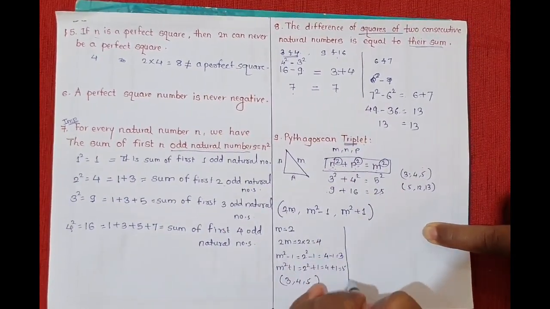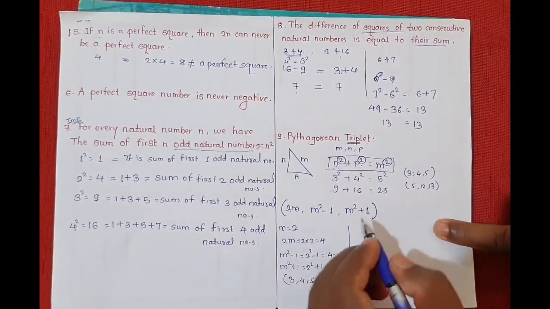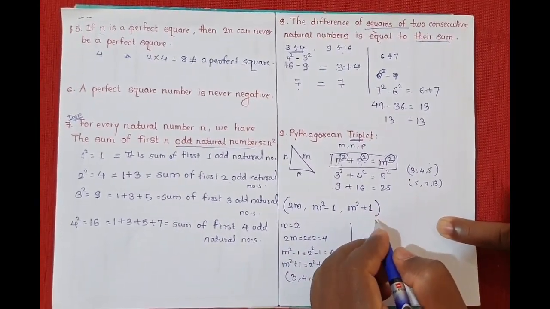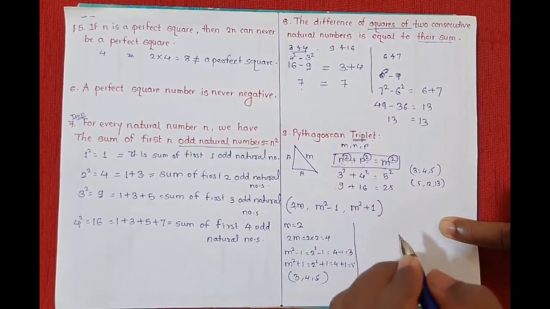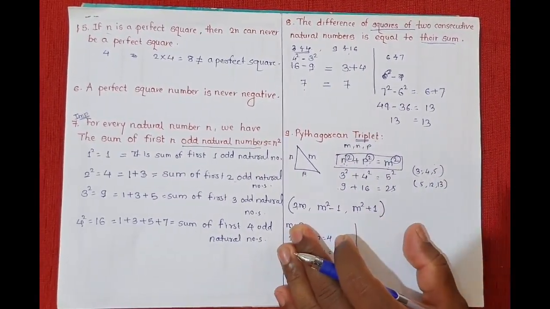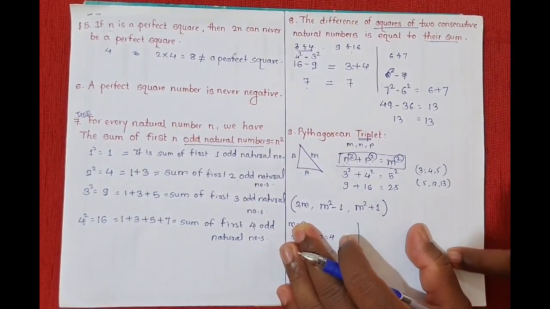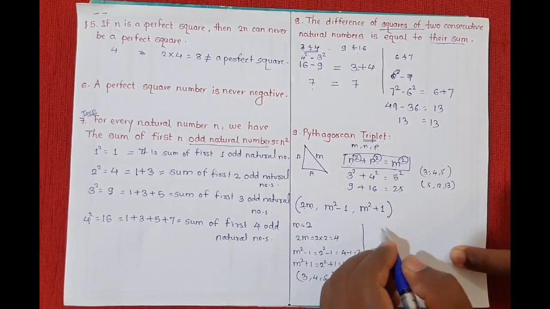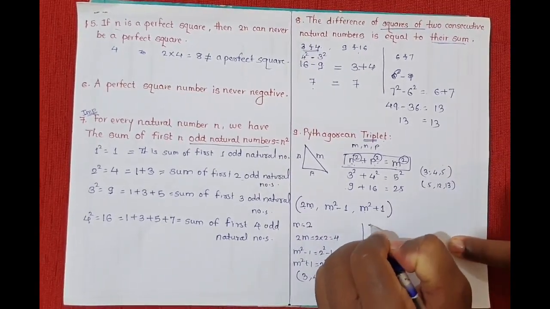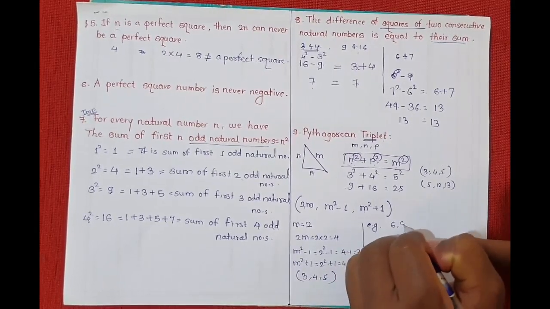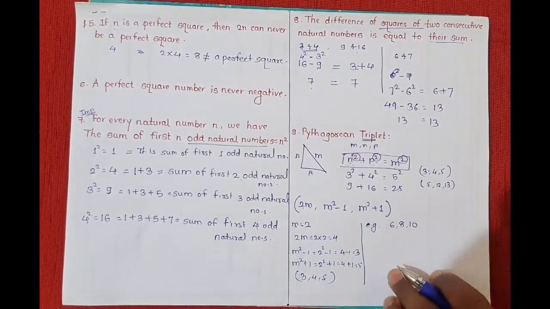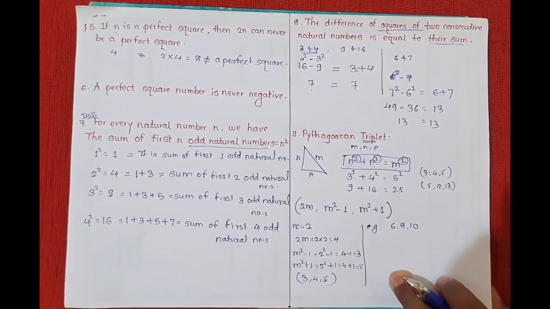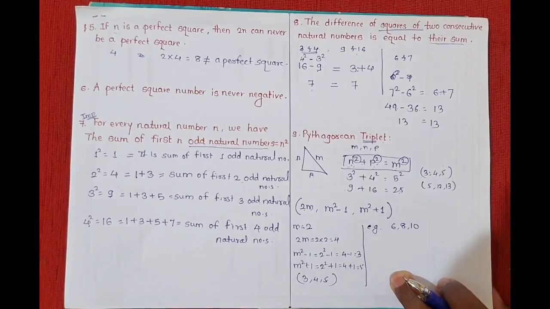Okay, now the other question they will ask: they will give three numbers, and ask you to check whether the given set of numbers is a Pythagorean triplet. For example, if they give 6, 8 and 10, and the question is to check whether it is a Pythagorean triplet, then how to check?